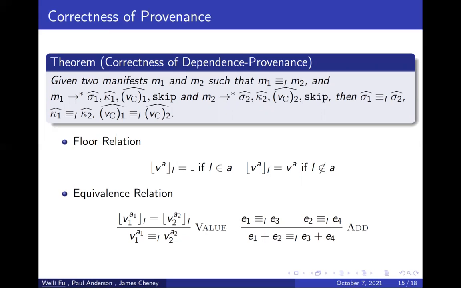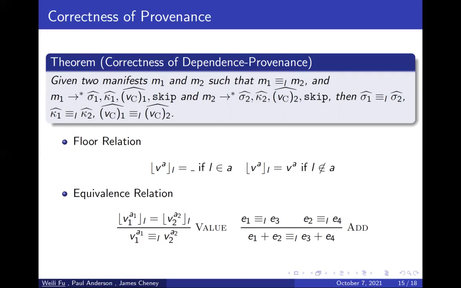For this purpose, we define the floor relation and the equivalence relation. The floor relation just omits the values labeled by a set of labels that includes the label under consideration or testing, so we leave this value as a whole.